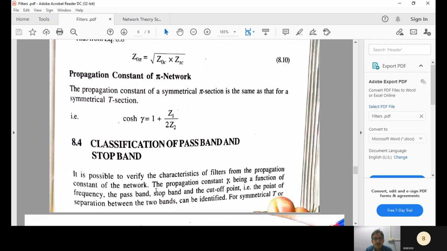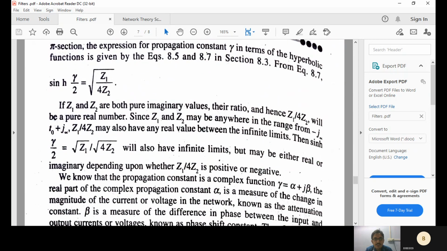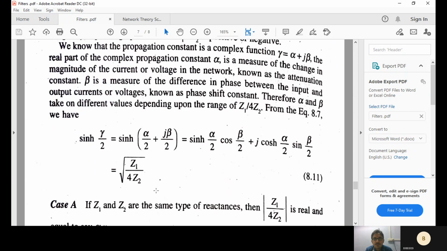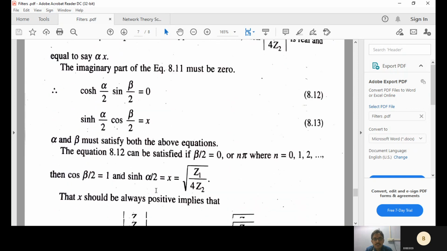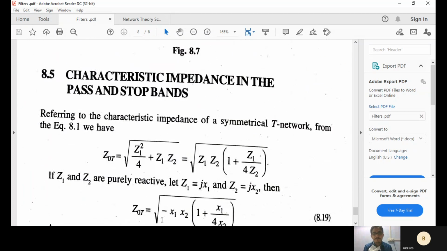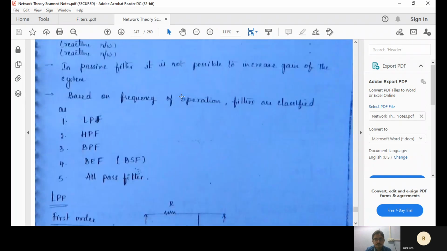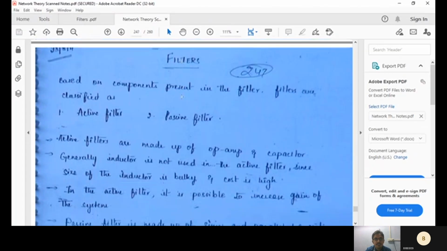So based upon those parameters, we use them to design the filters. How this propagation constant, phase shift constant, and these components are related, you can go and see. But according to our syllabus, what are the different types of filters and how to address them? This particular note is visible now. Based on components present in the filter, filters are classified as active filter and passive filter.